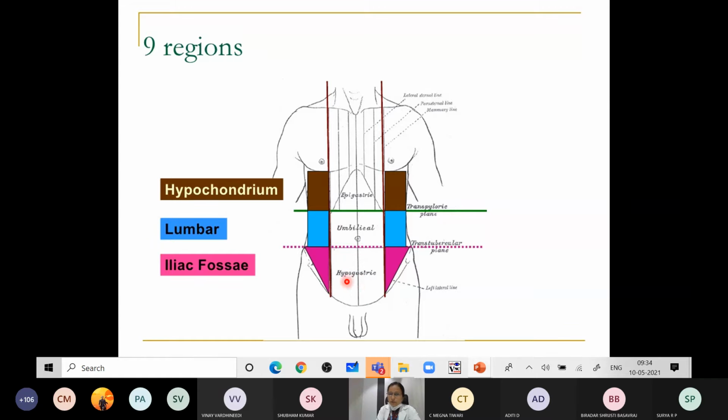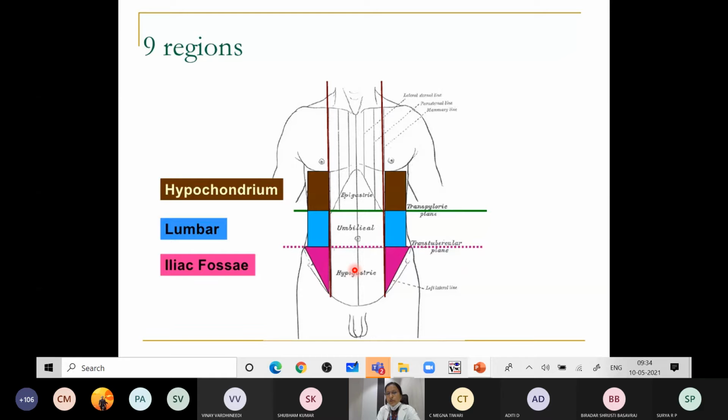T11 and T12 are your subcostal nerve, and the lowest part will be supplied by L1. This is called the dermatomal innervation of the anterior abdominal wall. Why do you have to know this? Because there will be communication between the spinal nerves and the autonomic nerves.